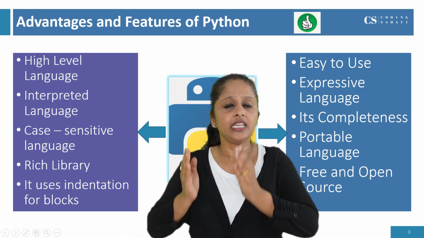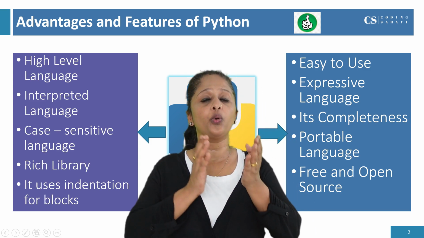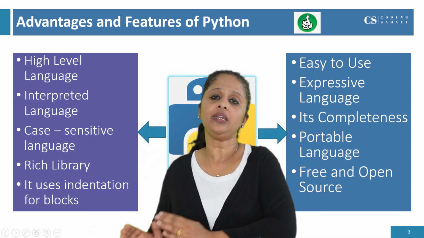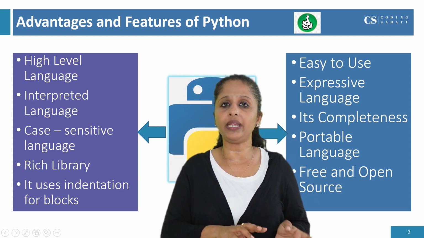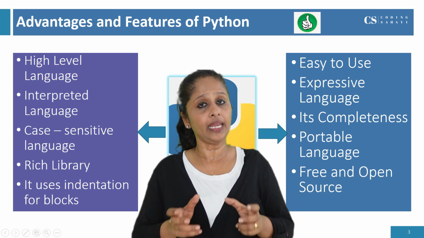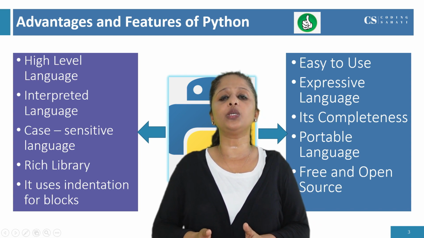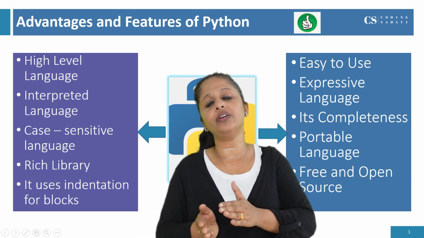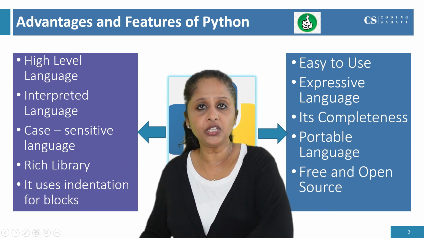Compiler and interpreter are both used for converting the high-level language program to its machine code, because the computer can understand only zeros and ones, so it should be converted. For conversion, it uses either a compiler or an interpreter. Here Python is using an interpreter for converting the high-level language to its machine code.